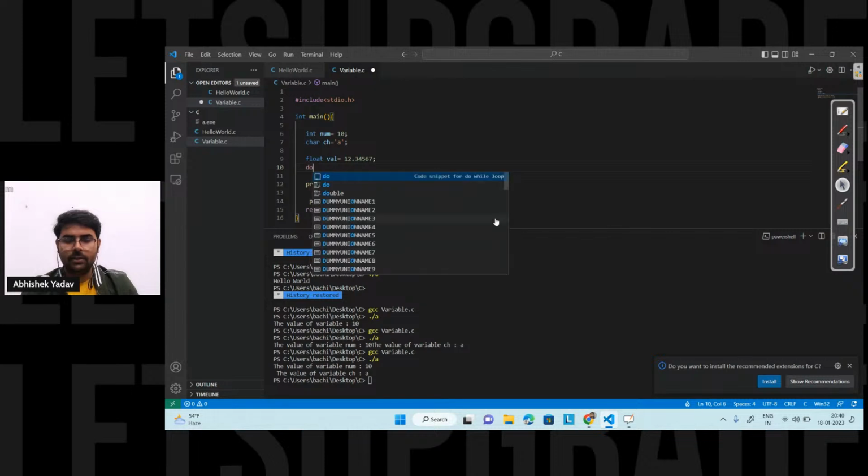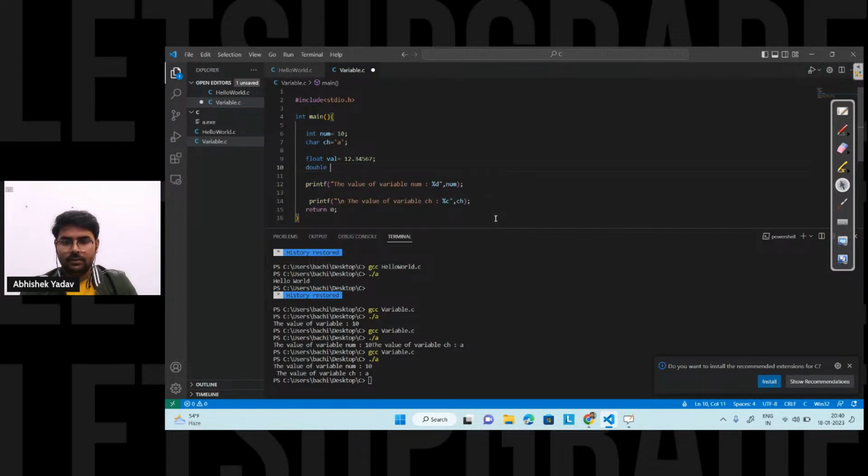Let's take a double value also. Double d is equal to 1.2345678, like this. After doing that, I have to print the value.